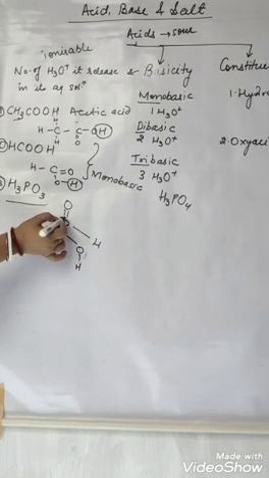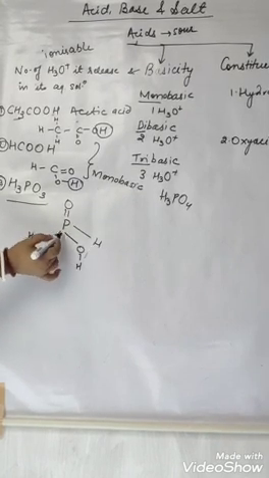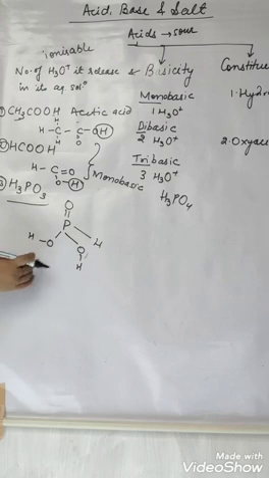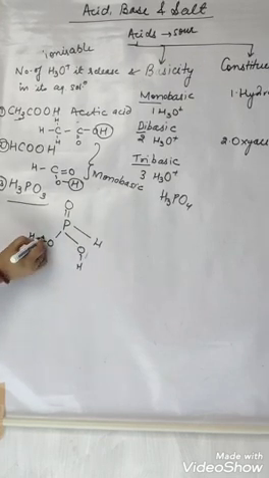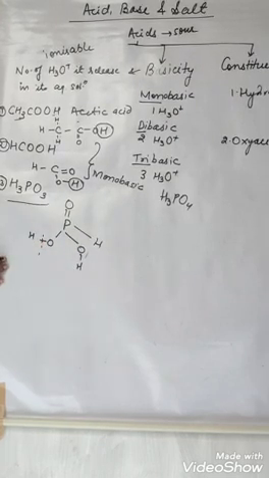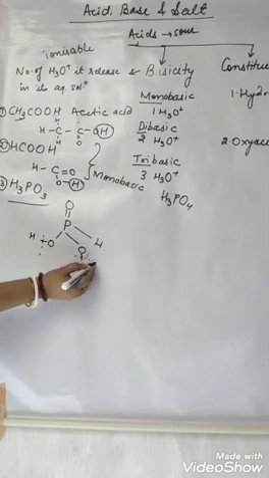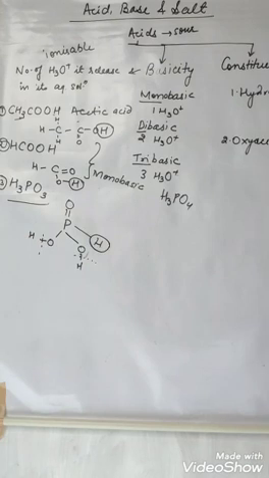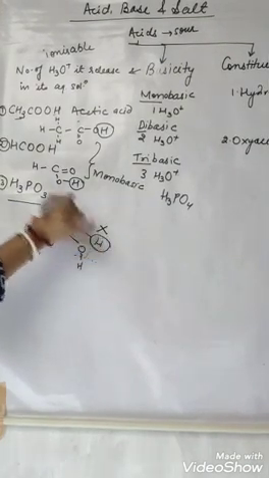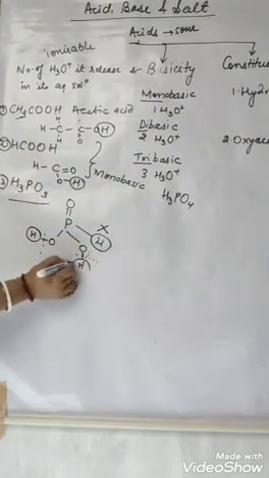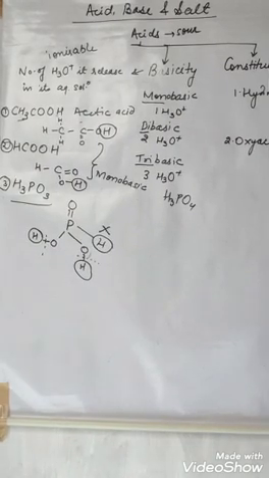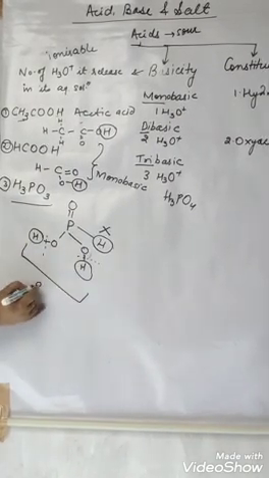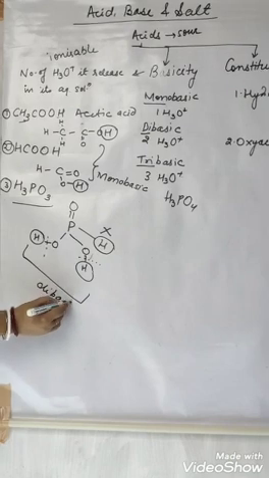Phosphorus is attached to oxygen with a double bond, to one hydrogen, and to two oxygens with single bonds. Now see here, only these are attached to oxygen, right? This hydrogen is not attached to oxygen, so it is not ionizable. Only these 2 hydrogens are ionizable. So this is a dibasic acid.